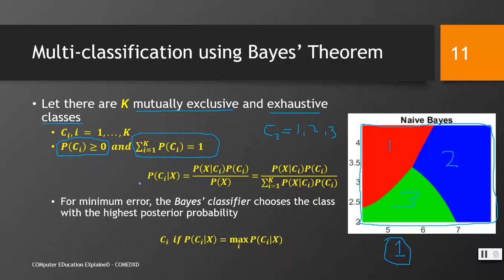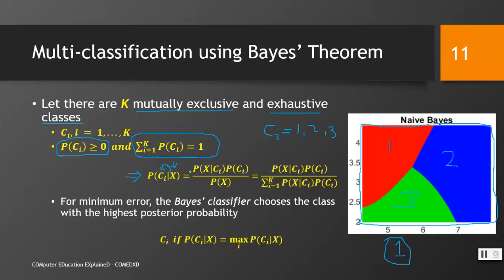Now we look at this formula, which is the Bayes formula seen in the previous slide and even in previous lectures. What this posterior tells is: given a data point denoted by x, what is the probability that it lies in class Ci?